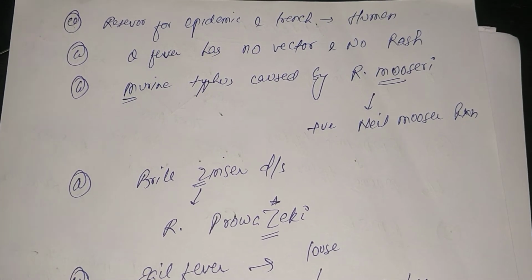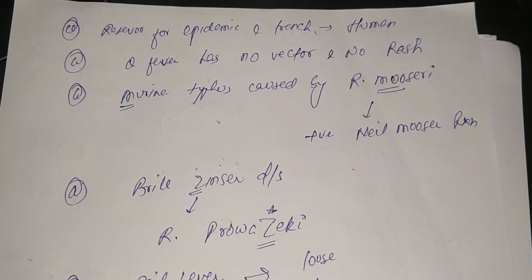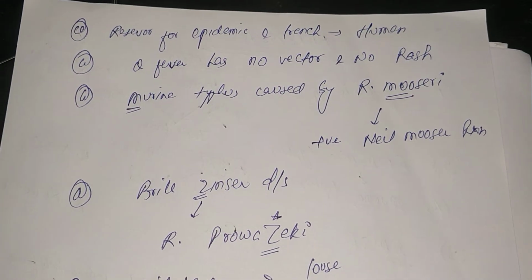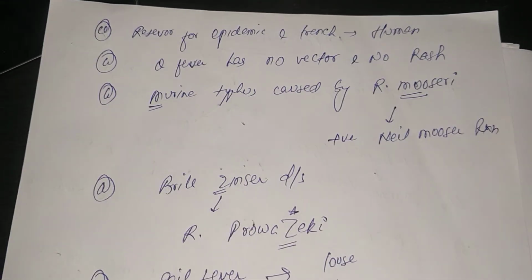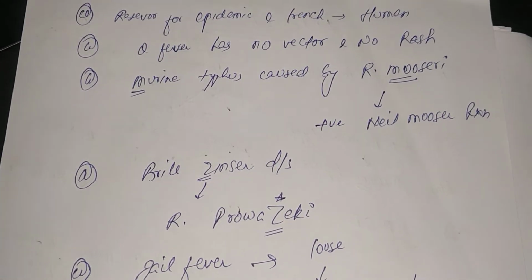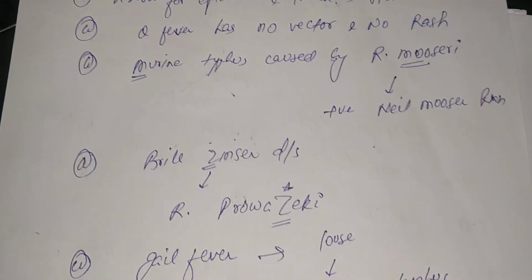The murine typhus is caused by Rickettsia mooseri. The trick is mooseri, mouse, sounds similar. So the murine typhus, which is caused by Rickettsia mooseri, has the positive Neill-Mooser reaction.